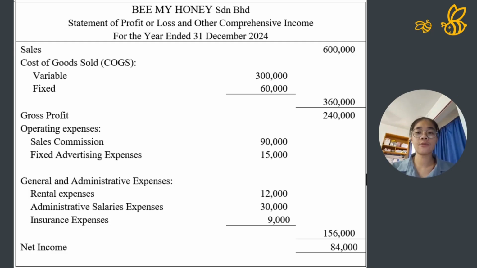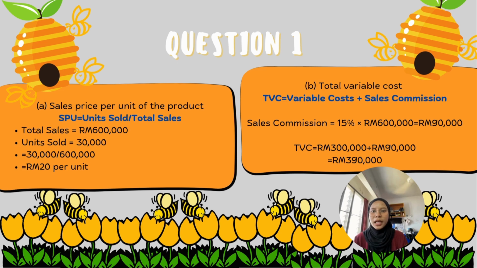This is the statement of profit or loss and other comprehensive income for the year ended 31st of December 2024 for Be My Honey Sendirian Berhad. For question 1, A is the sales price per unit of the product, and the formula is total sales divided by unit sold. Total sales is RM600,000 and unit sold is 30,000, and we got RM20 per unit.